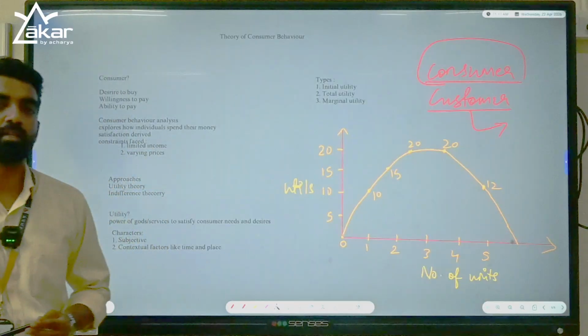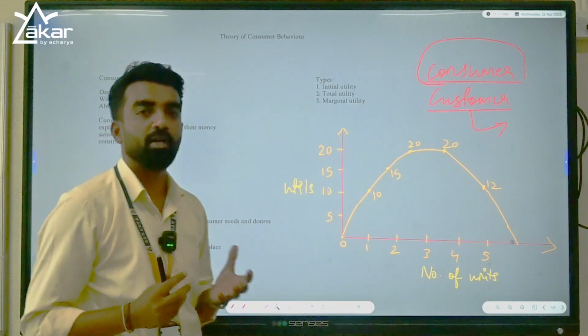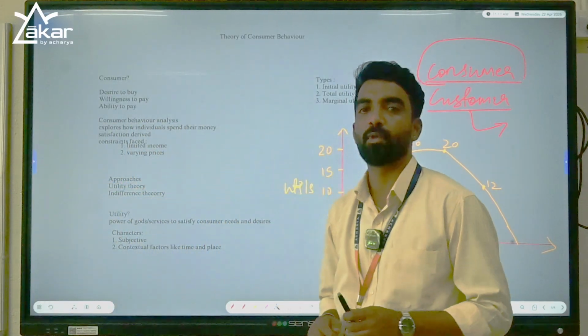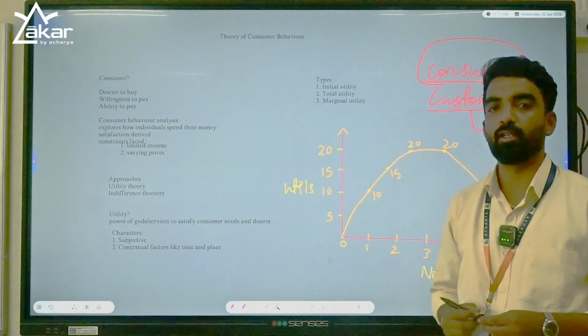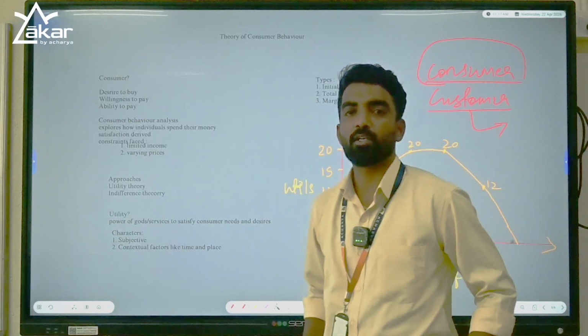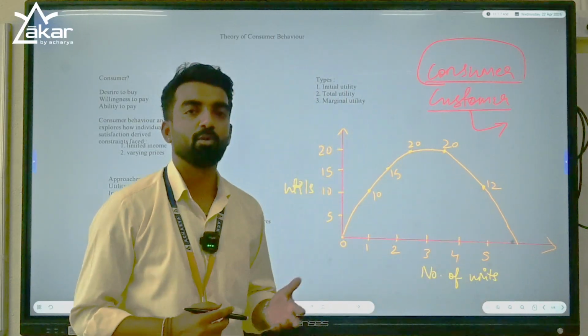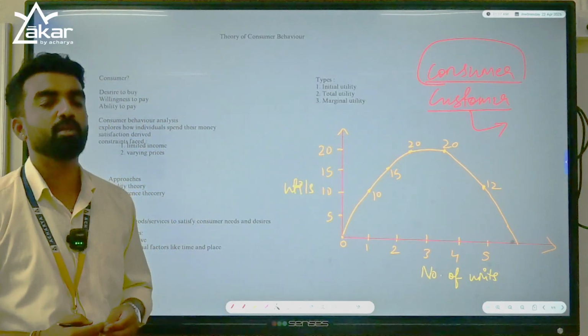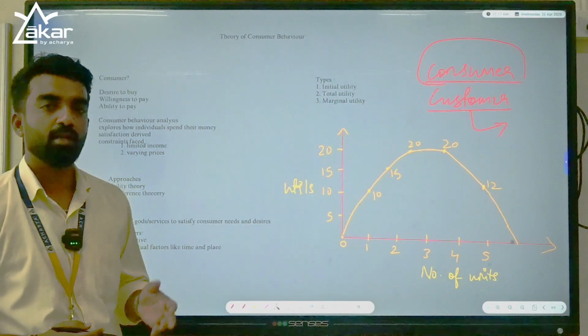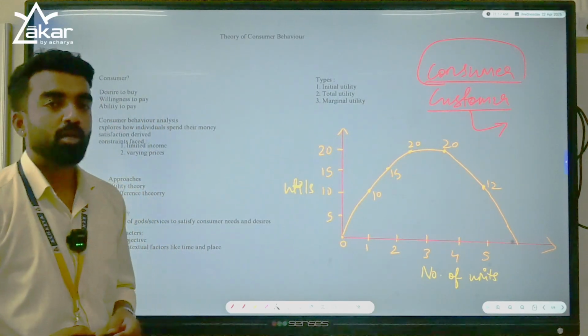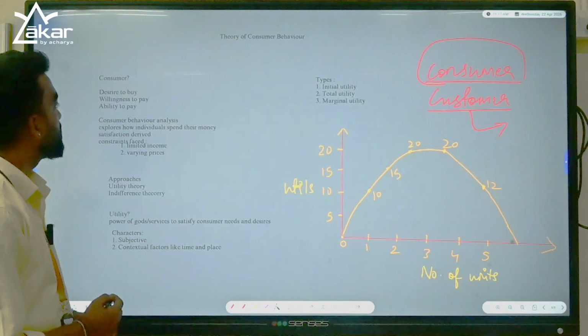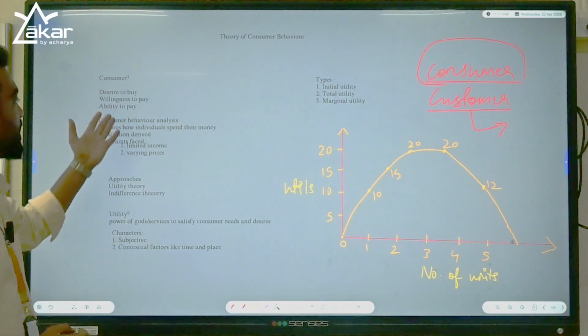So who is a consumer then? There should be different characteristics to qualify as a consumer, right? If you call someone a male, he should have certain features, certain criteria. He should meet those features or criteria, only then you can call him a male or a female, right? Similarly, you cannot call everyone a consumer. A consumer should have these three criteria.